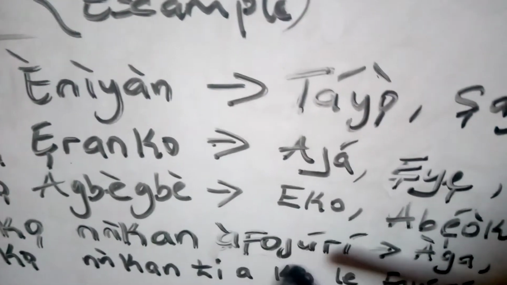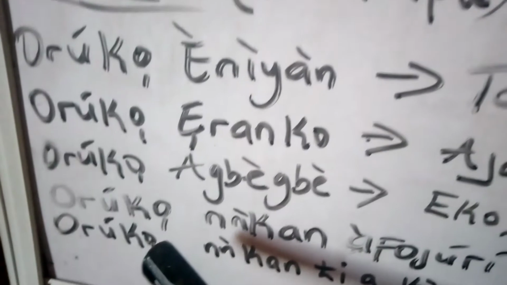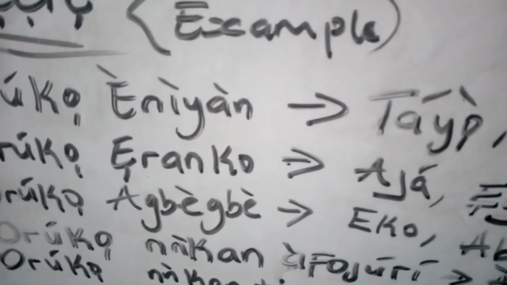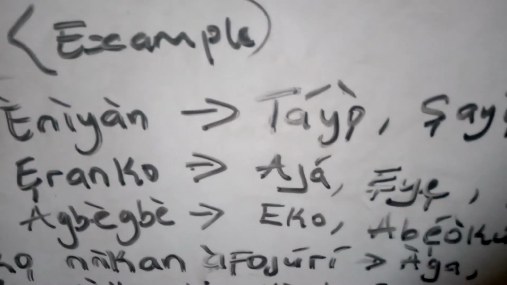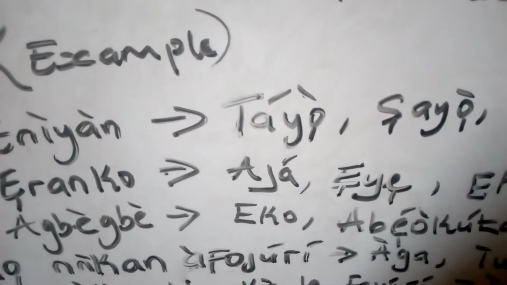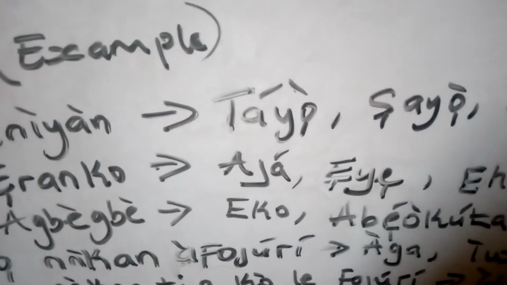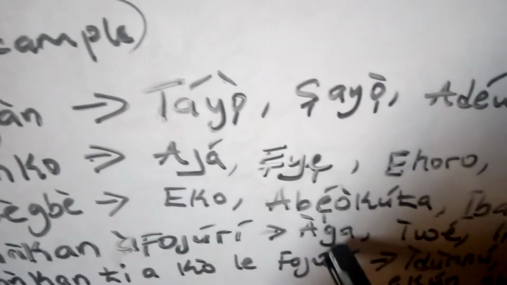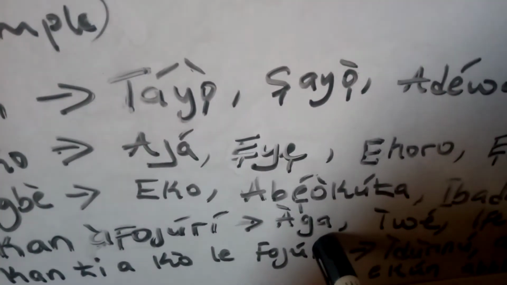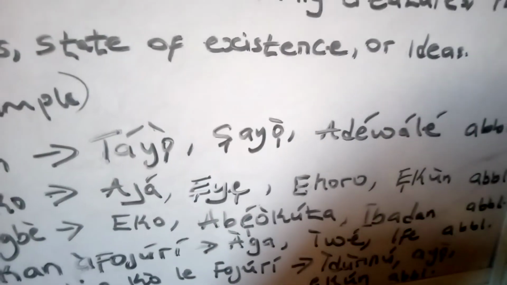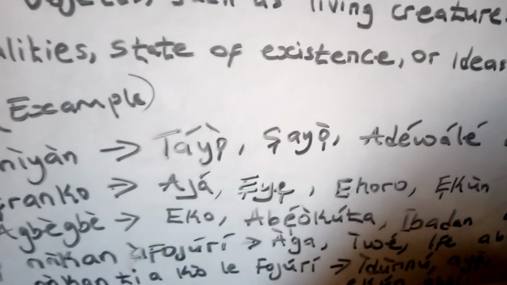We have orúkọ nǹkan àfojúrí. That is name of thing which we can see. Names of things we can see with our eyes. We have àga. I think we all know what àga means.